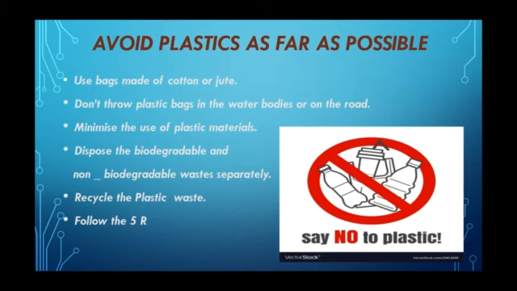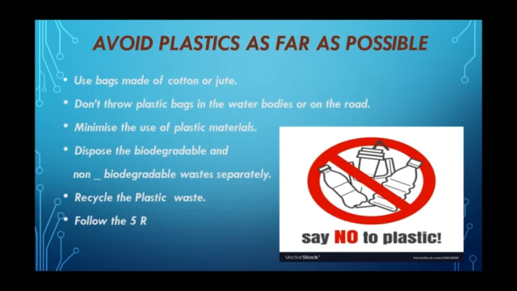The idea which we have already started in our school, from last year onwards, we started using the steel box, steel water bottles, etc. What is the main theme of using those things? To avoid the usage of plastic as far as possible. Next, the very important one. Dispose the biodegradable and non-biodegradable waste separately. And we can recycle the plastic waste.